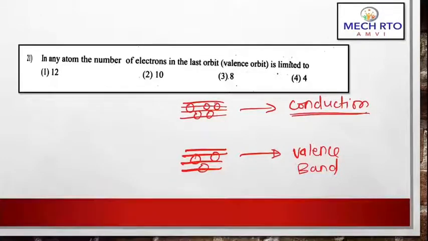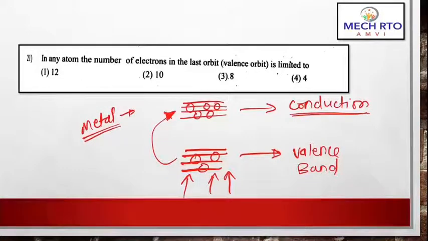But in the valence band, they are at the highest energy level, so if some extra energy is given to these electrons, they will jump to the conduction band and become free electrons ready to conduct. For metals, a large number of electrons are in the conduction band. Now moving on to the next question. Here the correct answer is 8. So in any atom, the number of electrons in the last orbit, that is the valence orbit, will be 8.